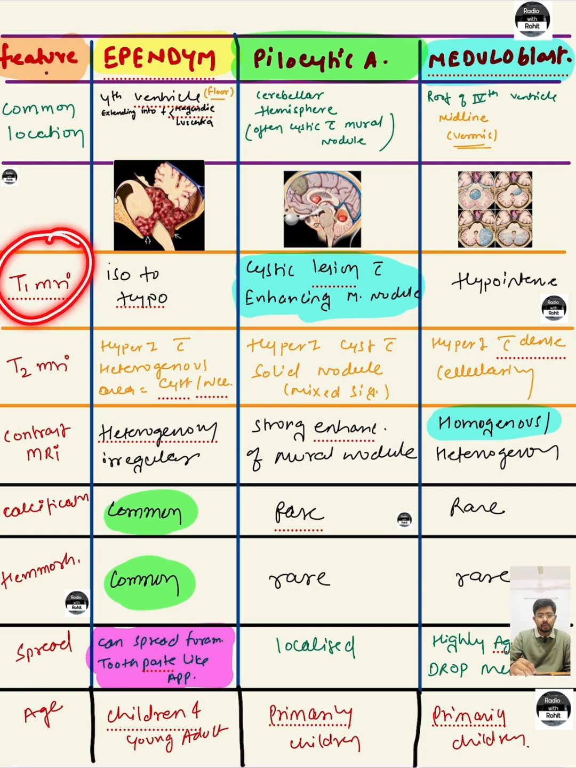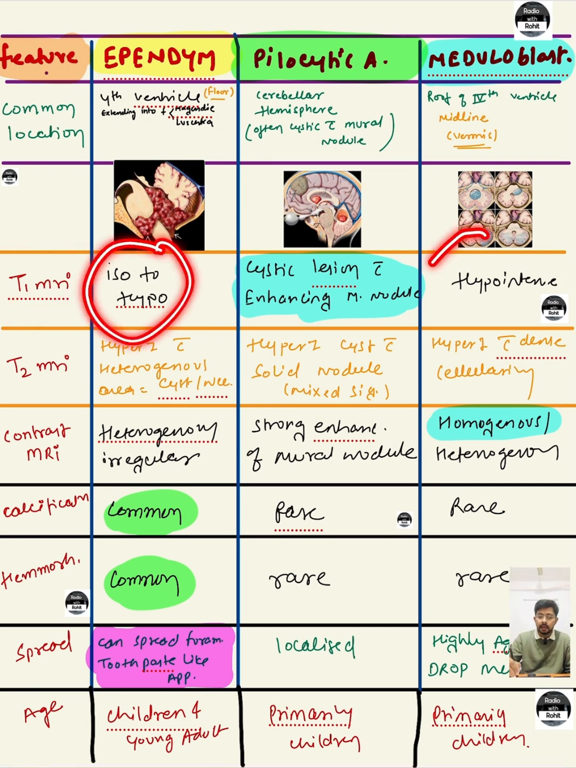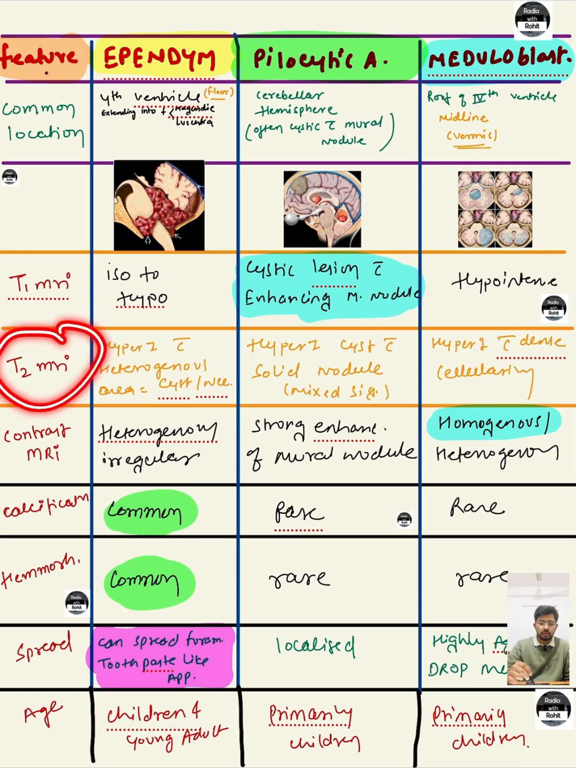On T1, all of them will show iso to hypointensity, but pilocytic astrocytoma, interestingly, will show enhancement in its mural nodule. On T2 weighted image, they will show heterogeneous hyperintensity because of their mixed components.